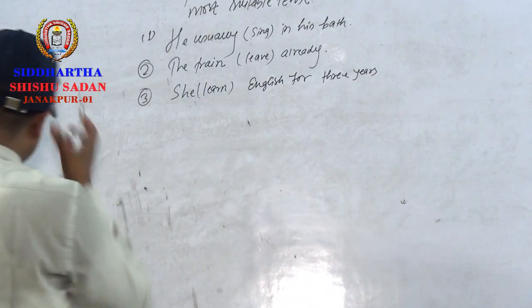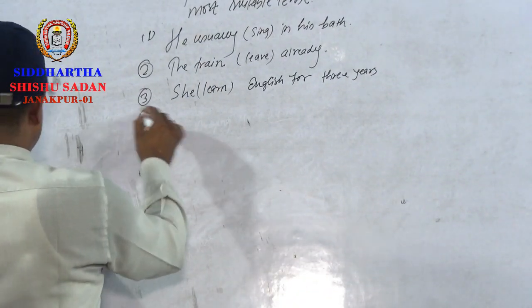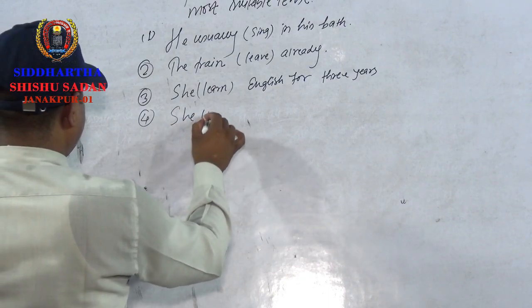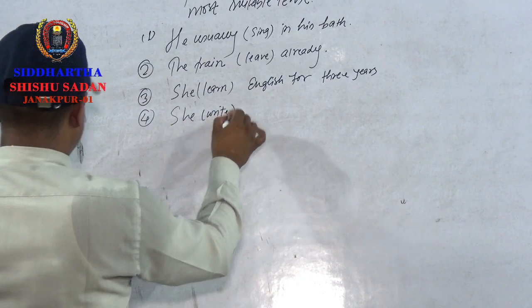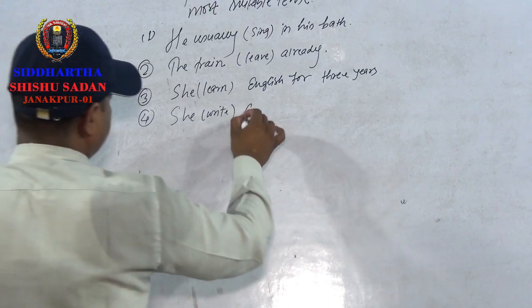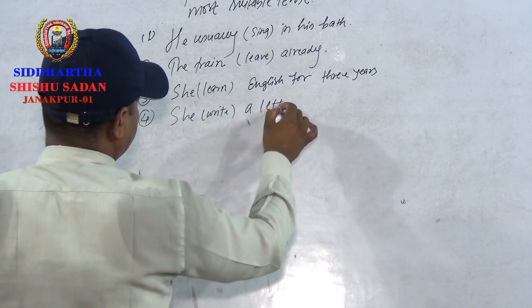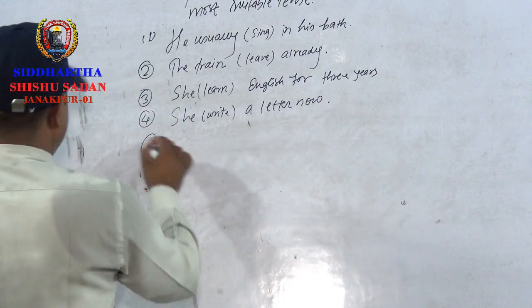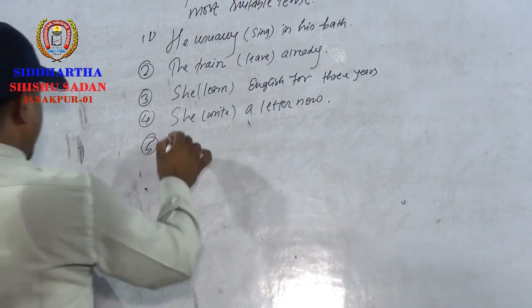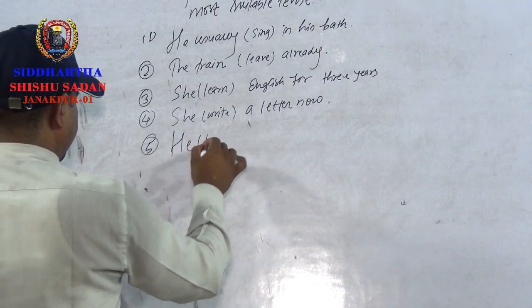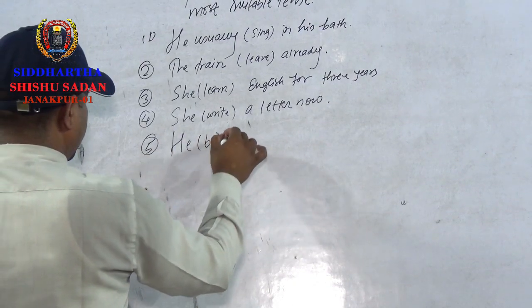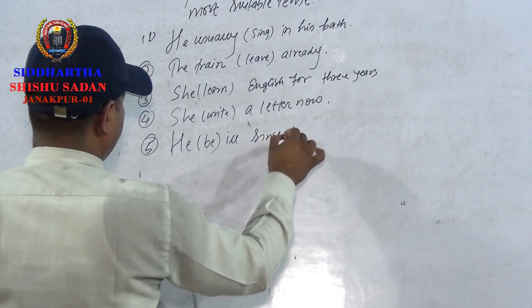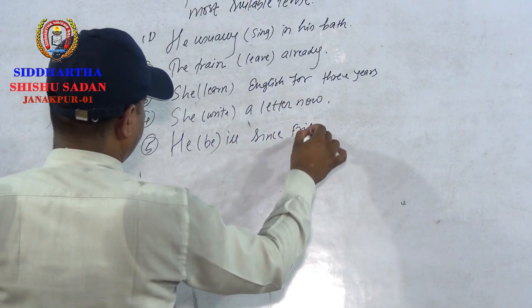Number 4: I, in bracket write a letter, now. Number 5: He, in bracket write be ill, since Friday.